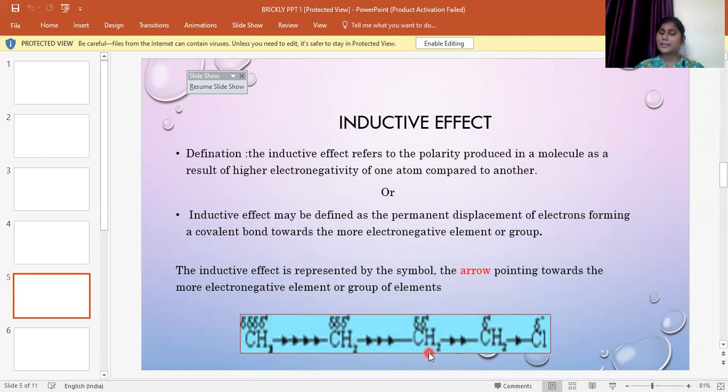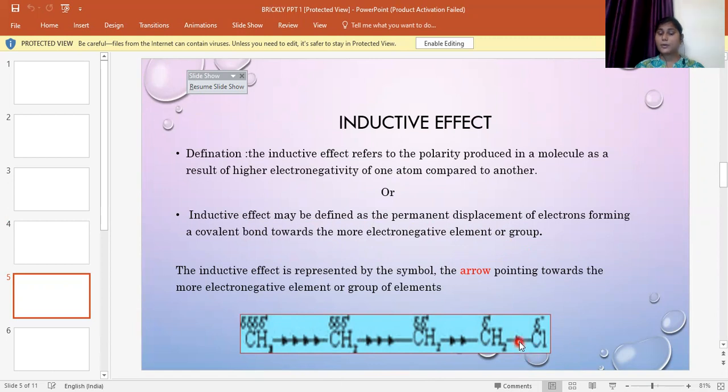4 carbon, we call it butane. This is fluorobutane, 1-chlorobutane. Here we see that there is a covalent bond between the chlorine and the carbon, carbon and the carbon, carbon and the carbon. But the electronegativity difference is highly seen between the first carbon and the halogen atom. Therefore, there is an electronegativity difference between these two.